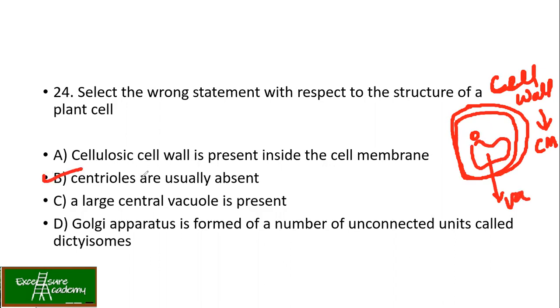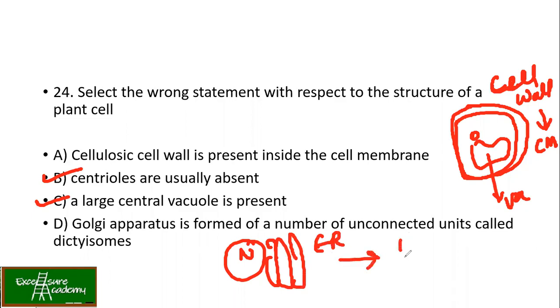This is true because they're present in animals only. A large central vacuole is present. And yes, the Golgi apparatus, as we discussed, this is a nucleus. Then you had connected ER, and from ER, it is the Golgi apparatus, cis phase and trans phase. They are actually unconnected units, and each single unit is called a dictyosome. So this is true.